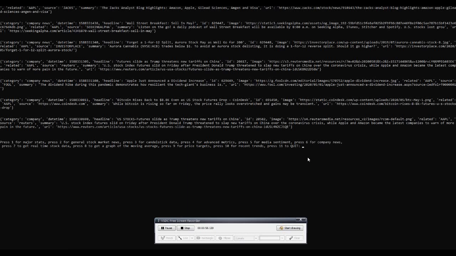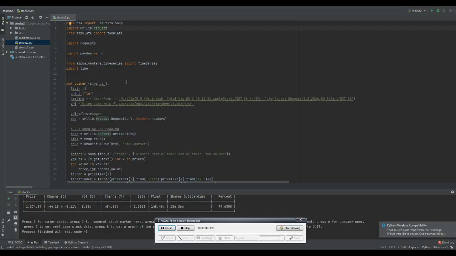So that's pretty convenient. And so now let me take a pause to explain how we got the data from Finnhub. So unlike what we did for number one, we're not using Beautiful Soup this time. So we're not web scraping this time. We're going to use the requests package to access the Finnhub API.